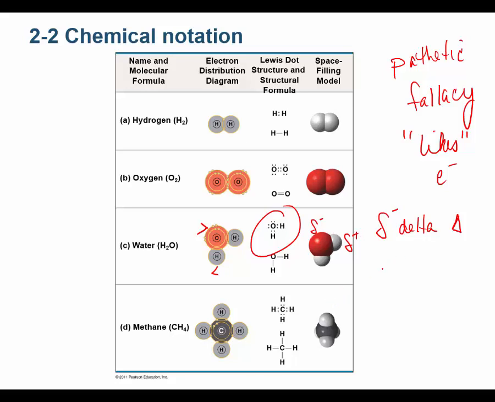This is called a polar covalent bond because now the molecule has polarity. One end is partially negative and the other end is partially positive. So it's called a polar covalent bond. Versus two atoms that share the electrons equally, like diatomic oxygen or molecular oxygen. By the way, I hope it makes sense to you why I would call O2 diatomic oxygen. Because there's two atoms, diatomic. I could also call it molecular oxygen. And that tells me that it's not atomic oxygen.